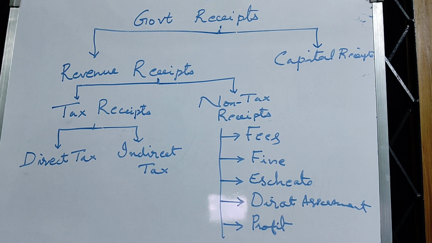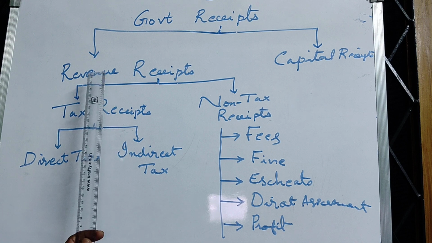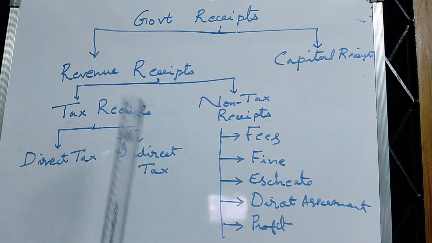So, without expecting anything in return, the people pay taxes to the government. So, taxes are the money receipts without any obligation. That's the reason the tax receipts are known as revenue receipts.